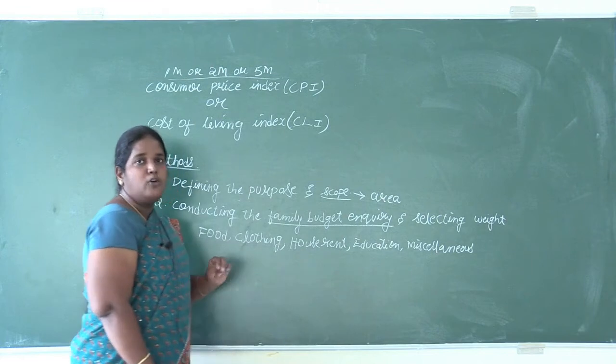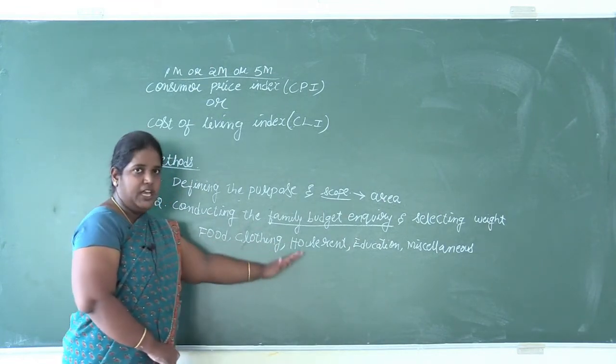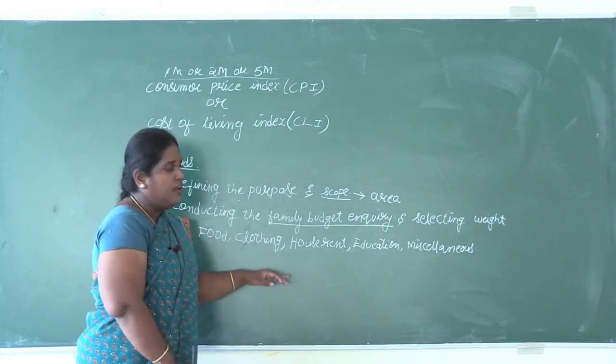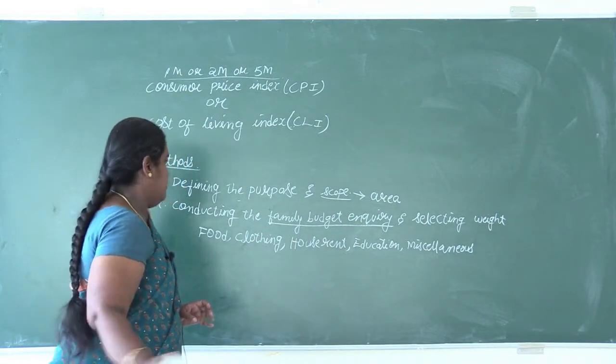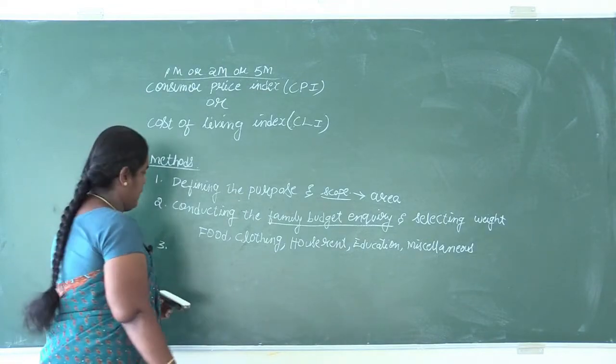So what is the amount they are spending on each item? It is divided into many categories. So still we can divide it based on how many are there. Then the amount spent is taken and averaged, and then we use it in doing the consumer price index.